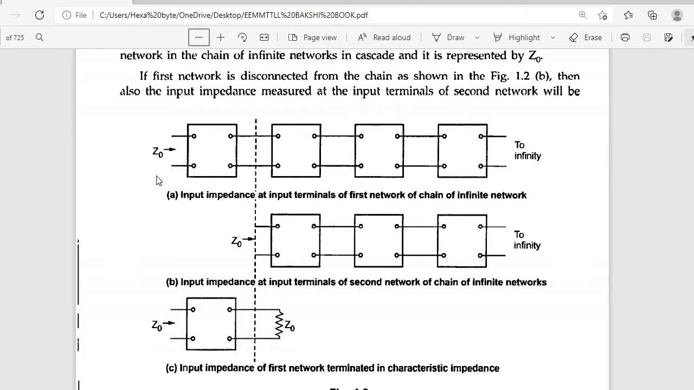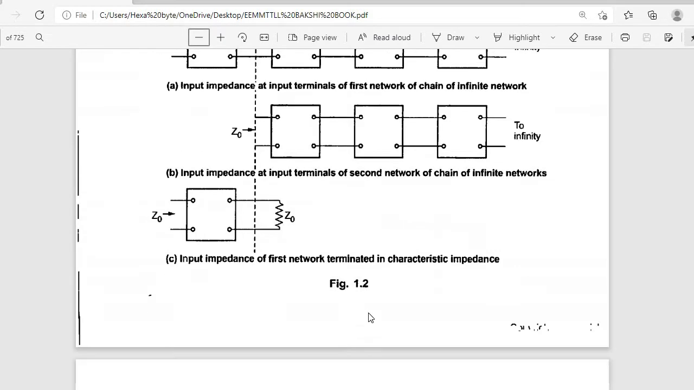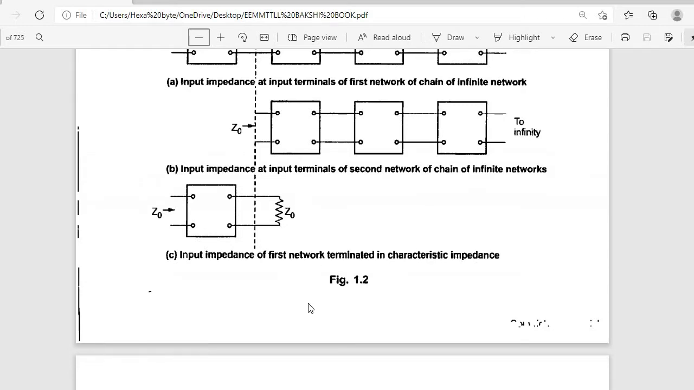See, this is connected to this network up to infinity. So, input impedance at the input terminals of the second network of the chain of infinite networks. See, for this second network, this impedance is going to be present here. Like that, this impedance is the next stage's input impedance. The input impedance of the first network terminated in the characteristic impedance Z0.